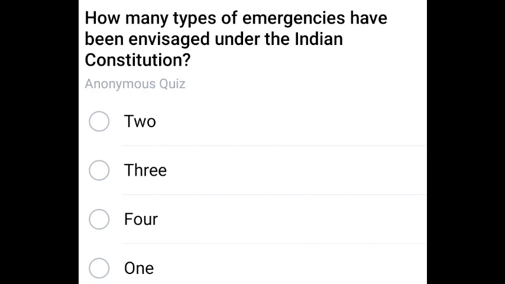How many types of emergencies have been envisaged under the Indian Constitution? The correct answer is 3. 3 types of emergencies have been envisaged.